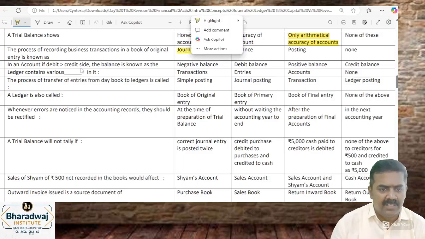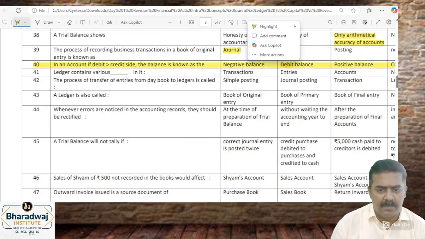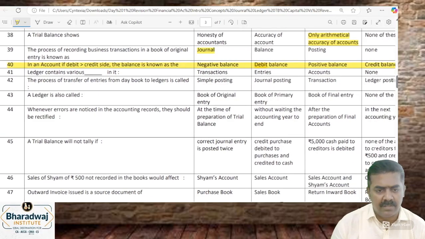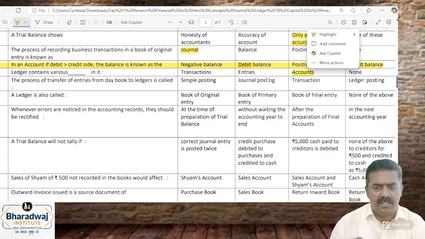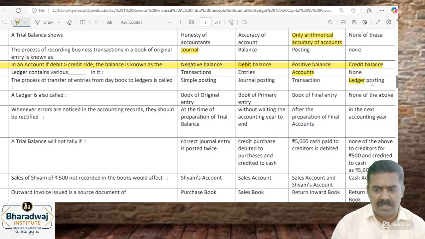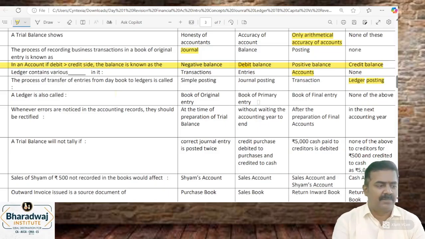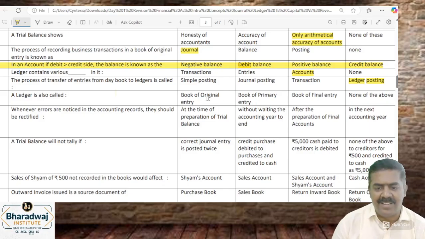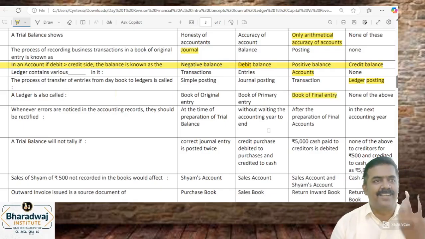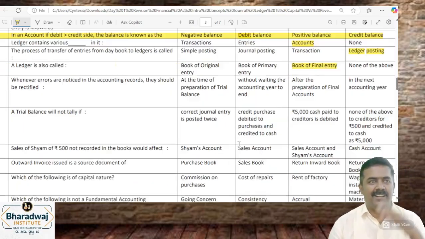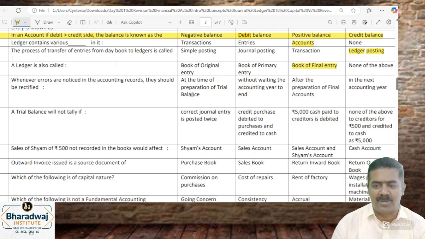Already பார்த்துட்டோம். Debit side is more than the credit side na debit balance already பார்த்துட்டோம். Already it's repeated one, ignore it. Ledger contains various accounts in it. The process of entry day book we call it as which one? Ledger posting. Repeated, sorry, ignore. Ledger is also called as primary entry journal. Original entry journal தான். Final entry. அதுக்கப்புறம் entry எங்கேயும் கிடையாது. Ledger accountல போட்டிங்கன்னா tally தான் பண்ணுவோம். அதுக்கப்புறம் வேற எங்கேயும் entry பண்ண மாட்டோம். Book of final entry or secondary entry அந்த மாதிரி.